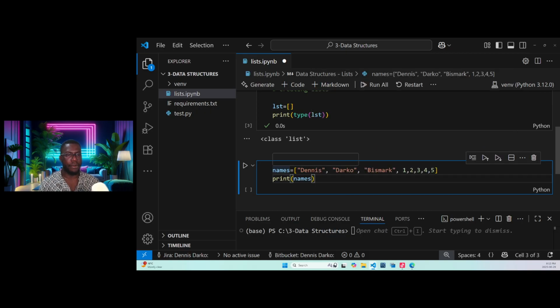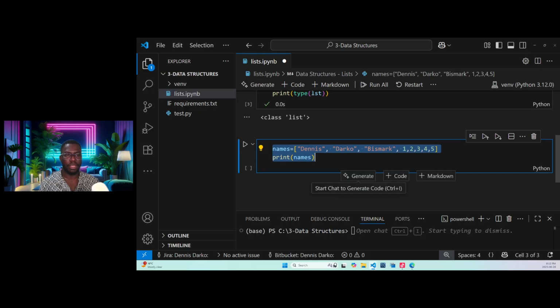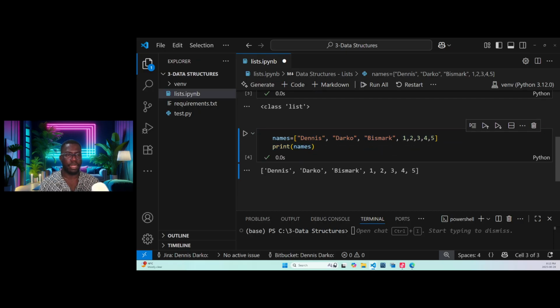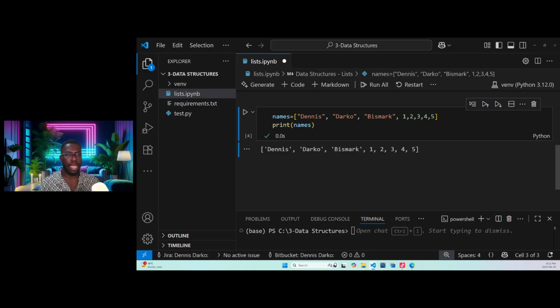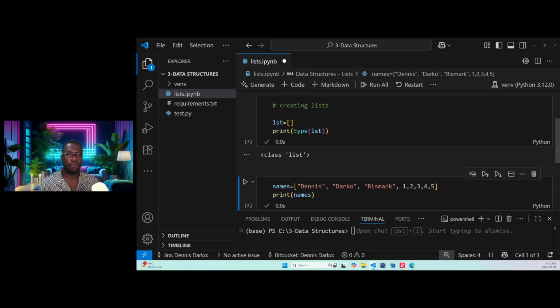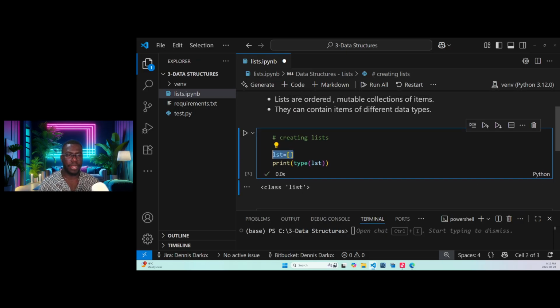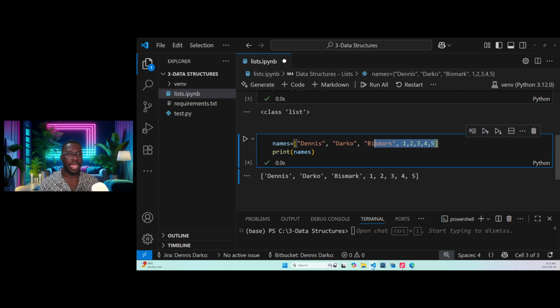So once I run this, with the help of this print, I should get all these things in the list for me. So all that I need to do is to run this, and I will see Dennis, Darko, Bismarck, 1, 2, 3, 4, 5. Okay, so if you understand how a list is being created and how you can add elements to a list. So this is how we add elements to a list.